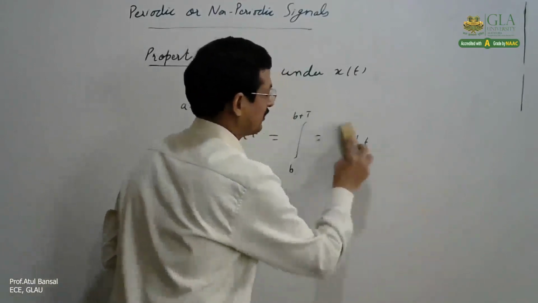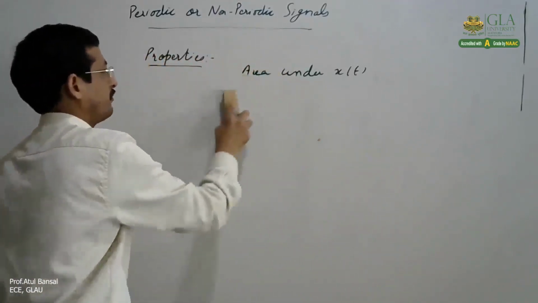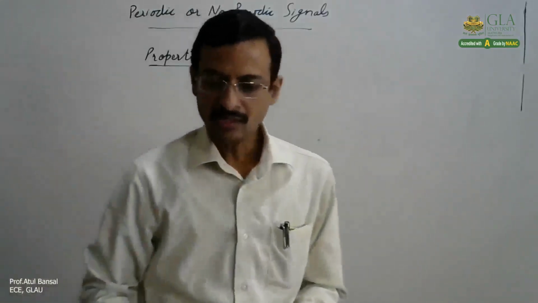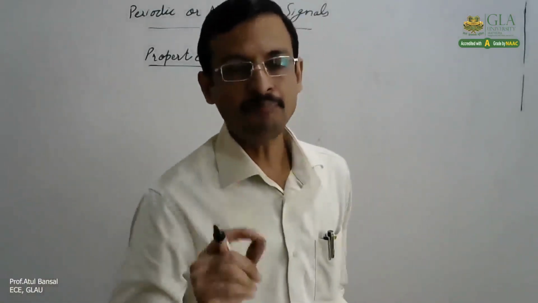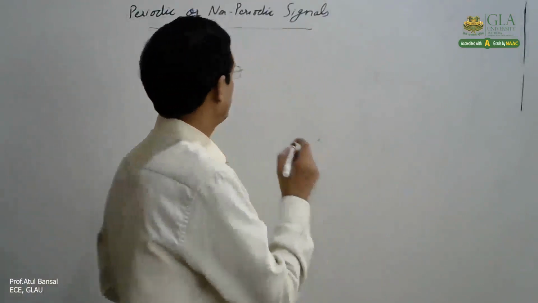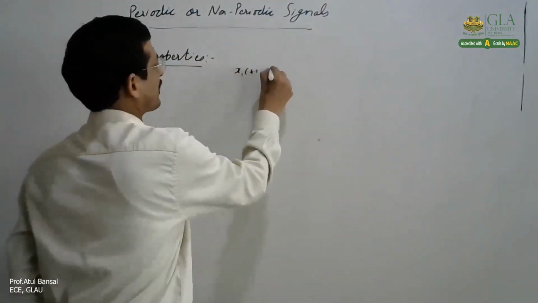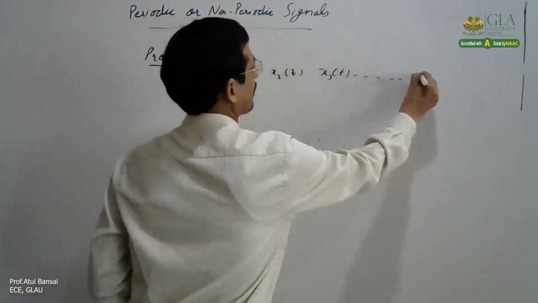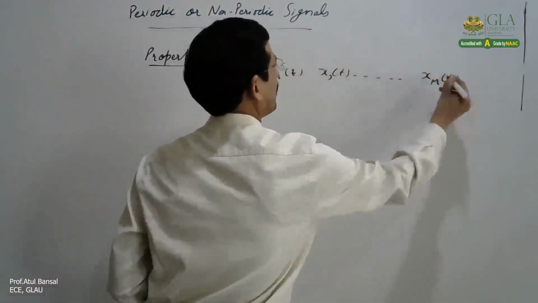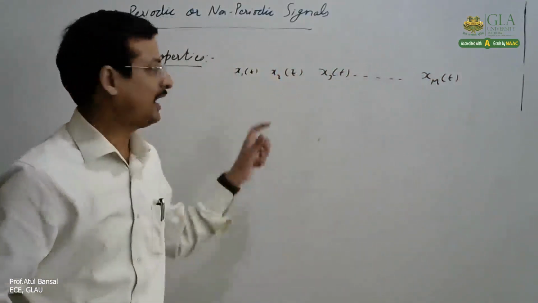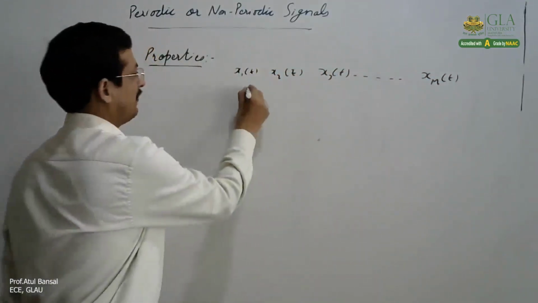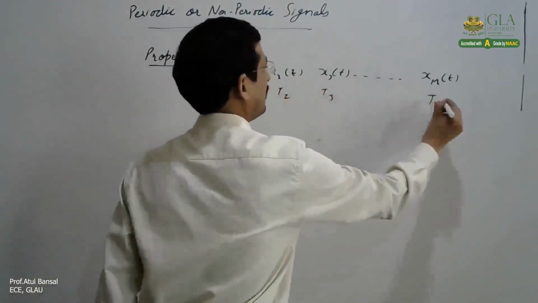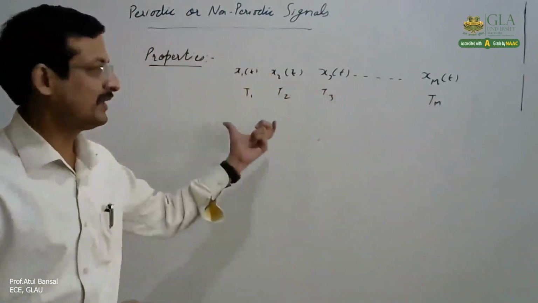Now the fourth property is a very important property, which says the sum of m periodic signals. Suppose there are x1(t), x2(t), x3(t), like that we have xm(t), and all are periodic signals having time periods T1, T2, T3, Tm, the fundamental time periods.